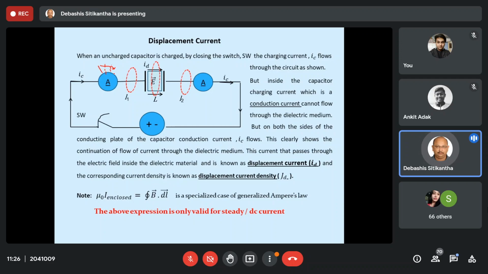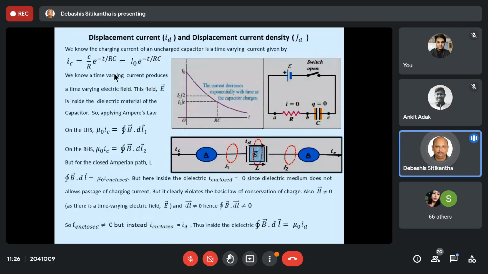Now why is it so? Because we have already discussed that the charging current IC is given by the expression E by R, e to the power minus t by RC. Naturally, at time t equal to 0, the entire exponential component becomes 1, so E by R, that is I0, is maximum.